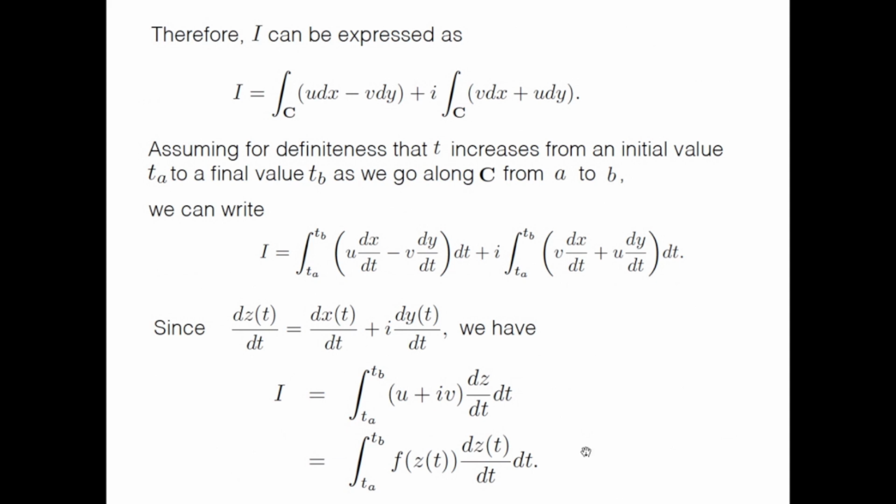Use this formula. The function is f(z) equal to x squared plus i y squared, and the curve along which you have to integrate is z(t) equal to t plus it for t between 0 and 1.